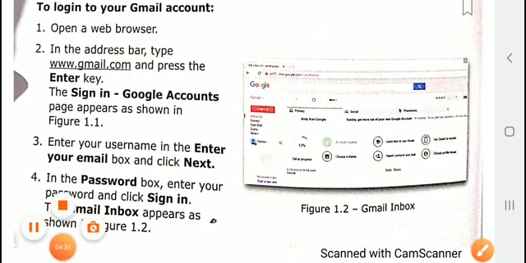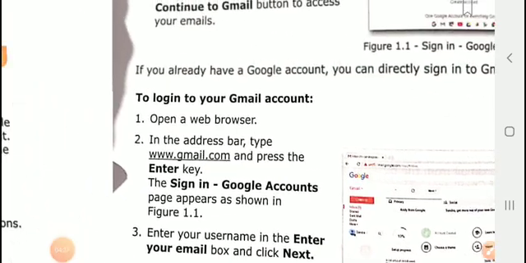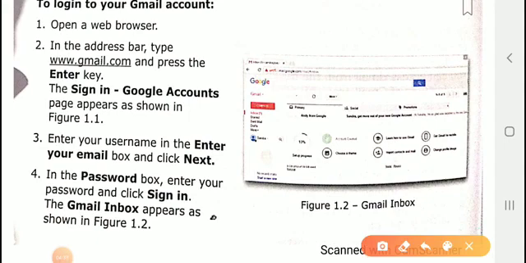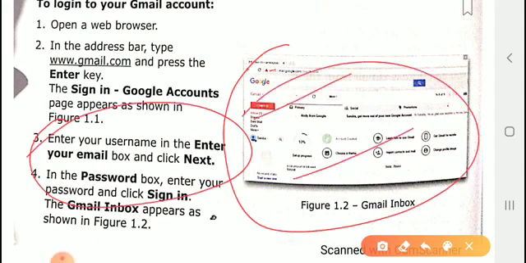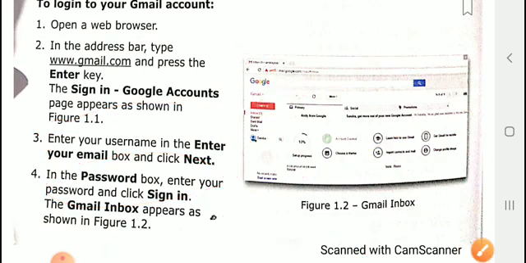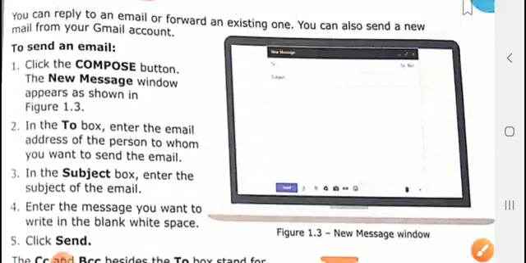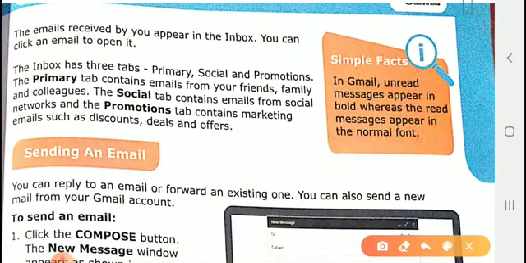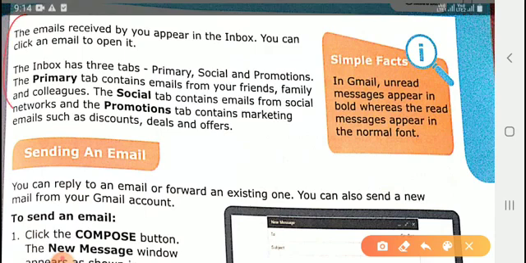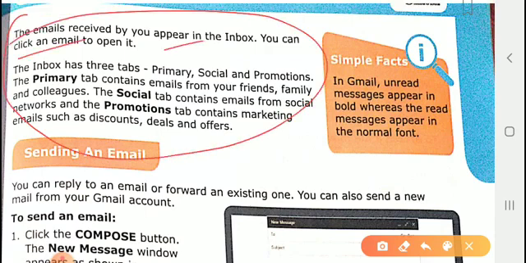Then enter your username, the email box, the Gmail box. Then enter the password. The password should be strong. Do not take a very easy password. It can be detected by others. Okay, it can be hacked. So prefer very strong passwords. Then the emails you receive appear in the inbox.